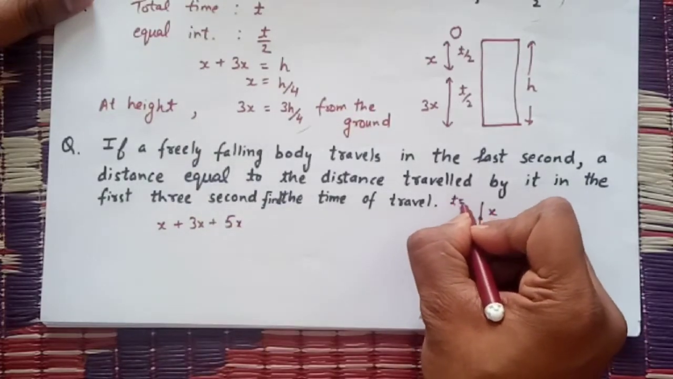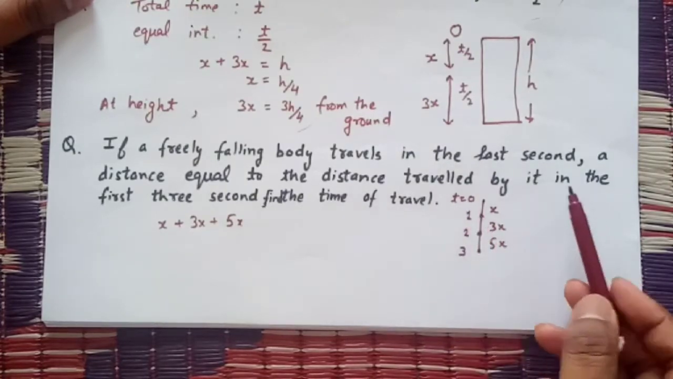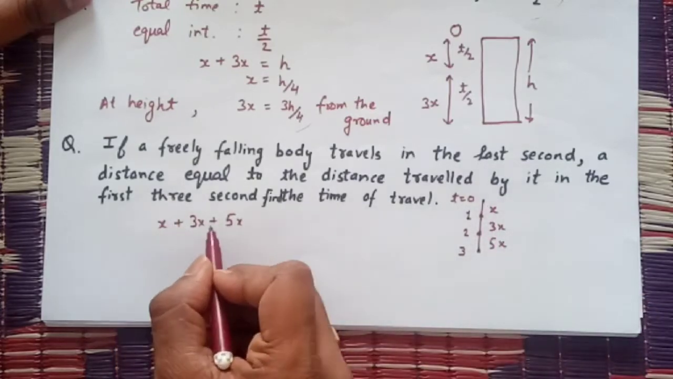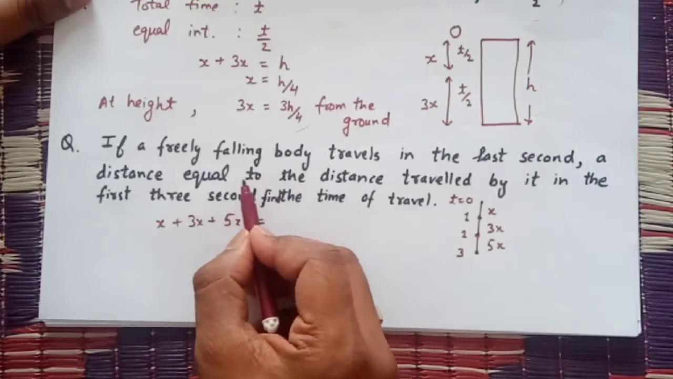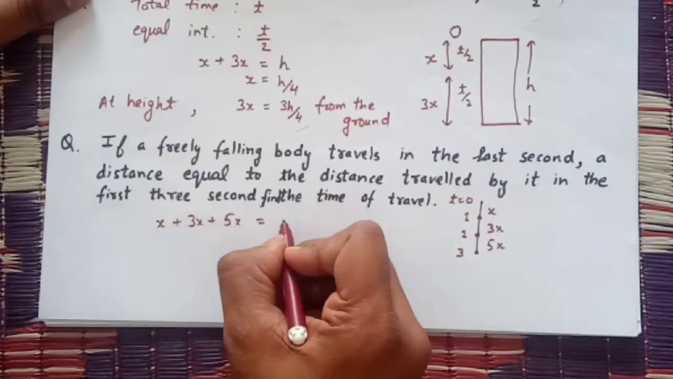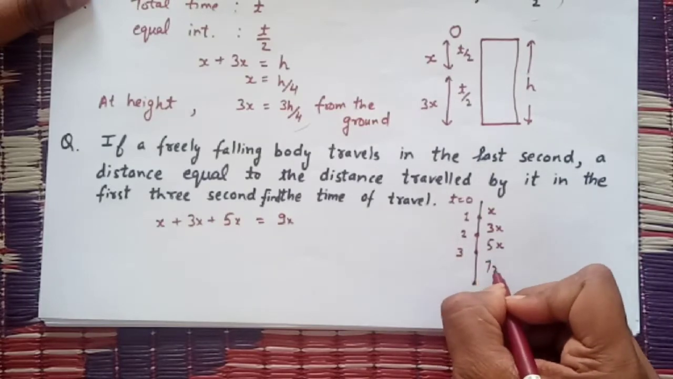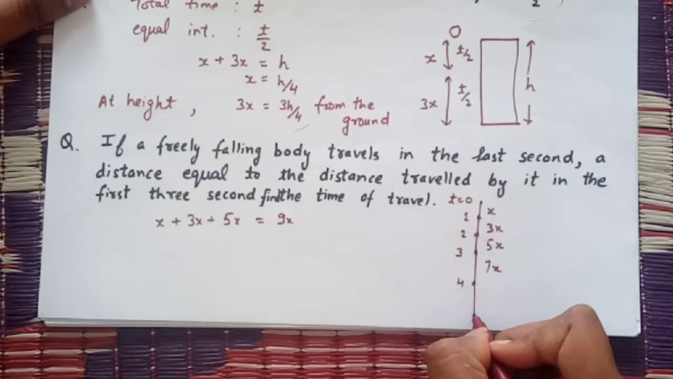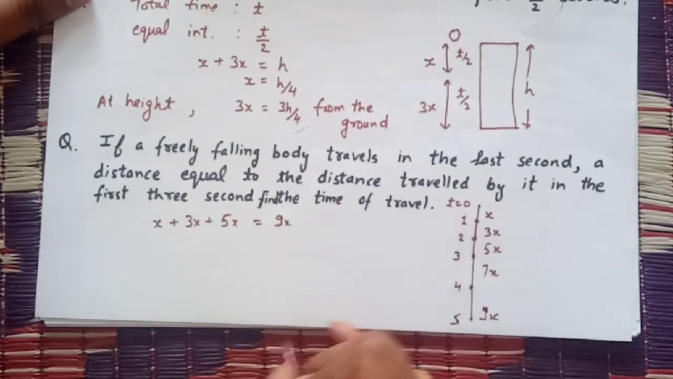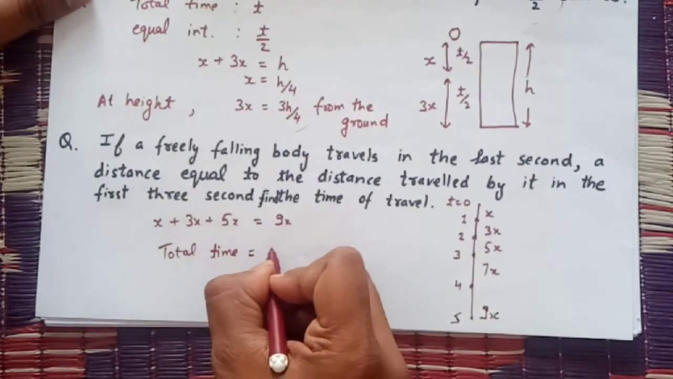Here time is equal to 0, time is equal to 1 second, time is equal to 2 seconds, time is equal to 3 seconds. So the distance traveled by the object in the first 3 seconds is x plus 3x plus 5x, which is equal to the distance traveled in the last second. So it should be 9x. So x, 3x, 5x and then 7x, at time equal to 4, and then 9x, and time will be 5. So what will be the total time? Total time will be 5 seconds.